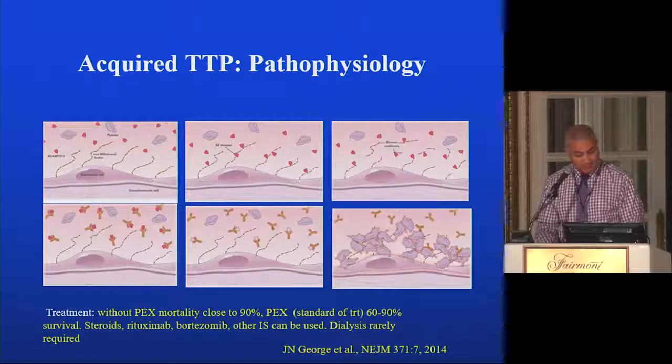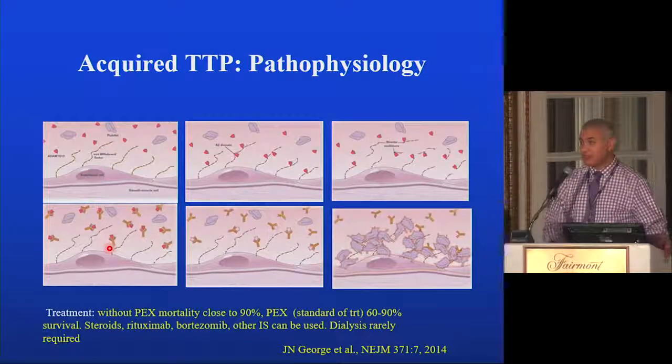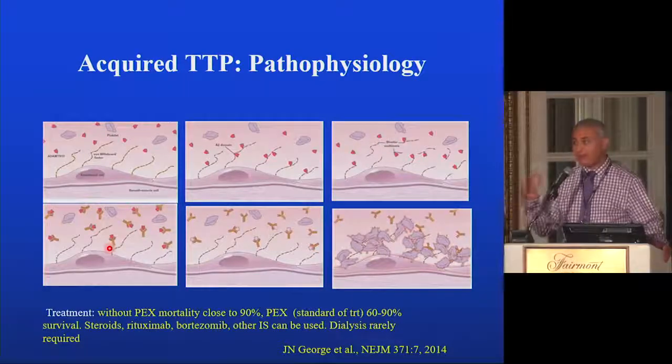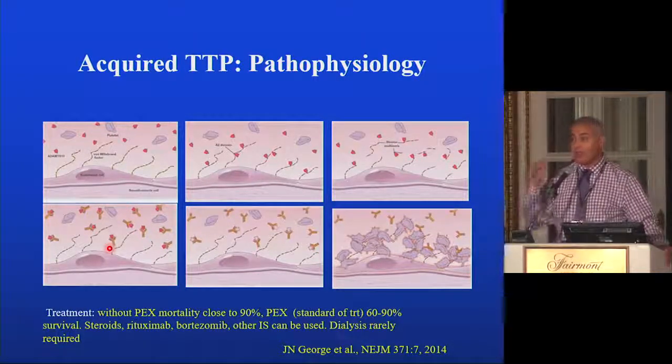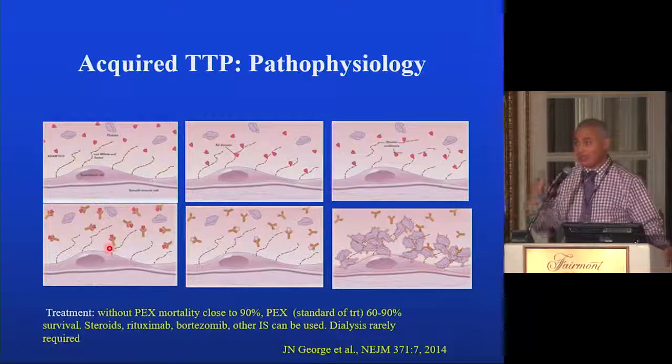And here, the same pictures, but showing you the antibodies that could either block the activity of ADAMTS13 or even accelerate its decay, leading to the disease manifestation. The treatment in that case is to do plasma exchange, and definitely plasma exchange changed the field of TTP. Without plasma exchange, mortality rate is more than 90%. With plasma exchange initiated early, survival is more than 90%.